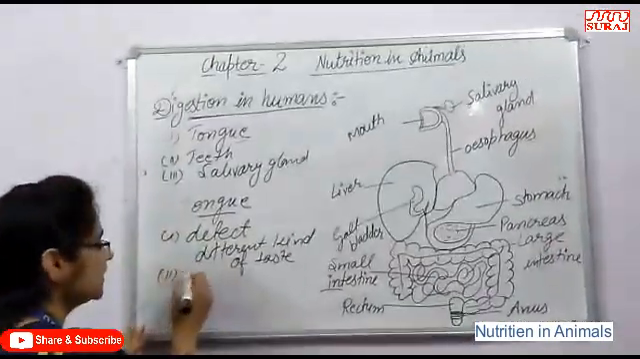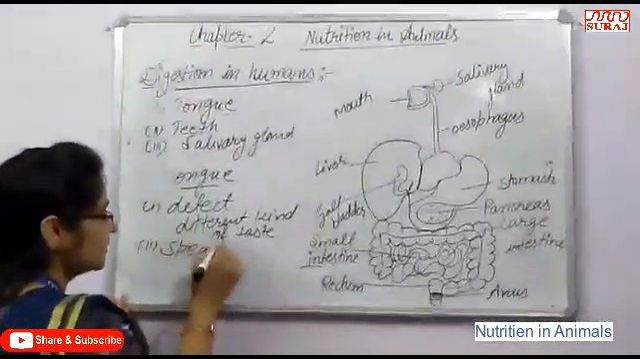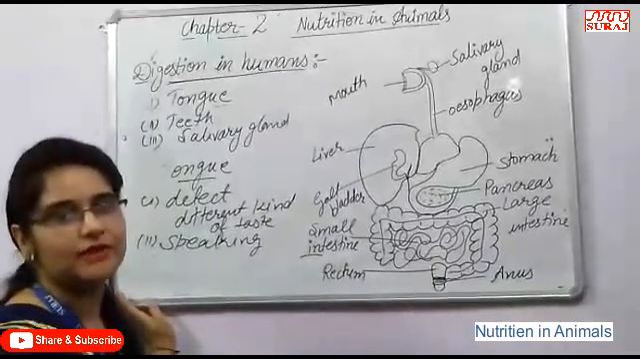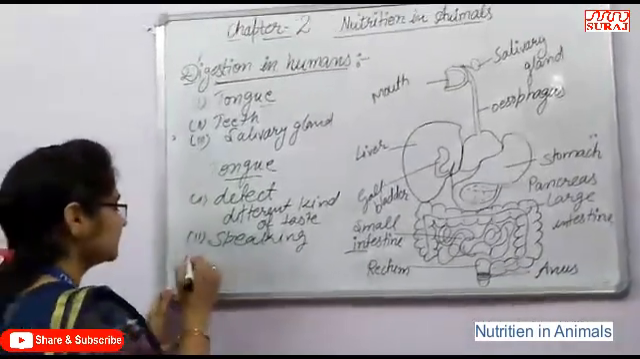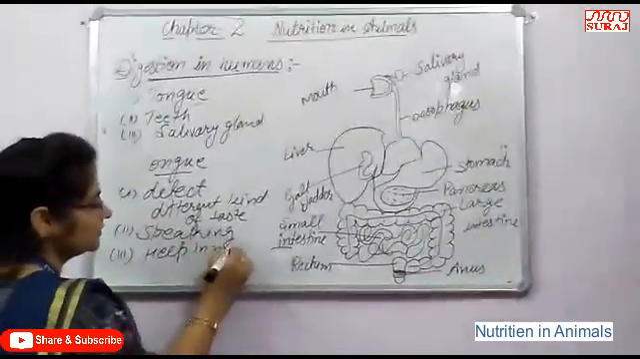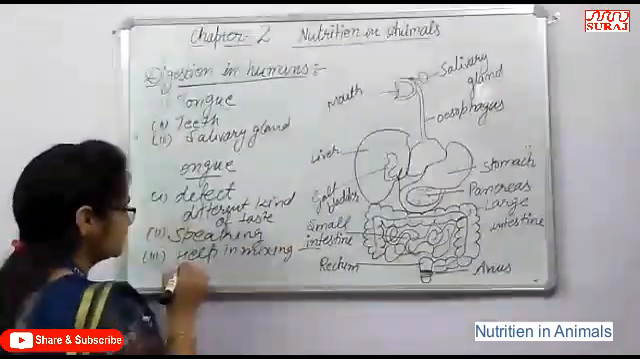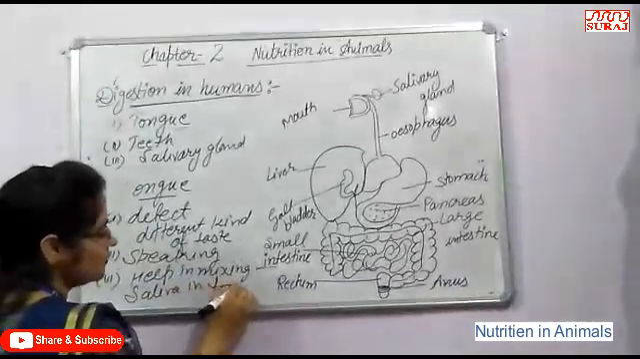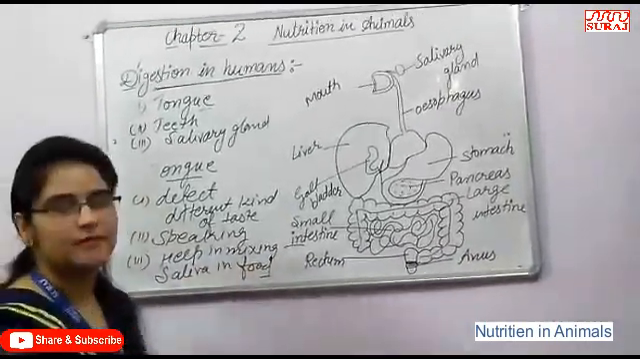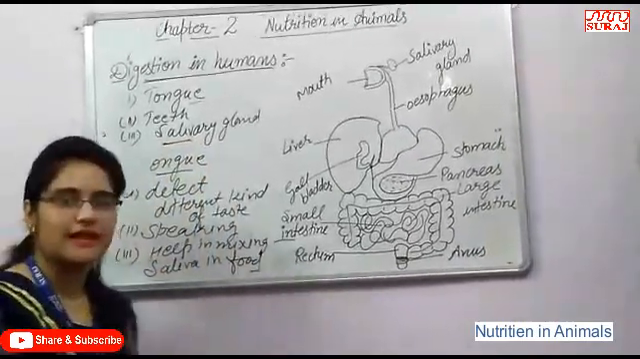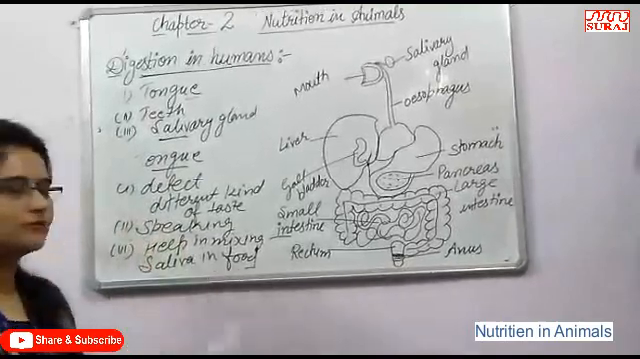The second function is helping in speaking. We know that the tongue also plays an important role while we speak. Third, it helps in mixing saliva in food. The tongue helps in mixing saliva, which is produced by the salivary gland, into the food. These are the main functions of the tongue.